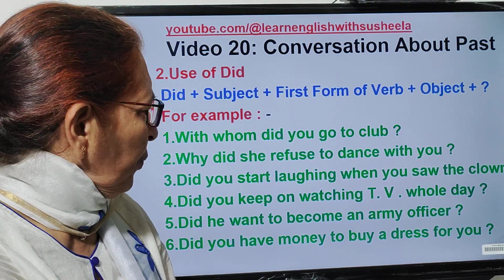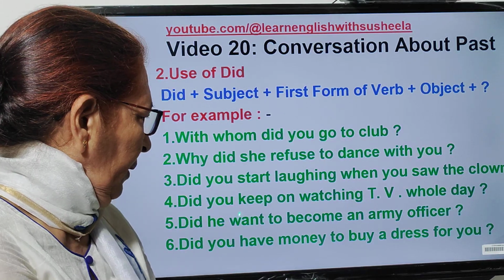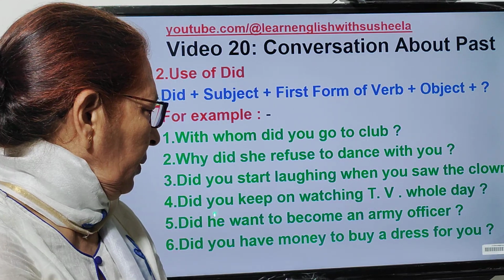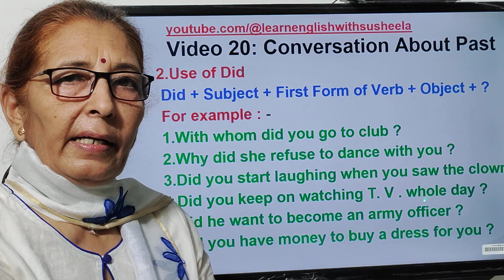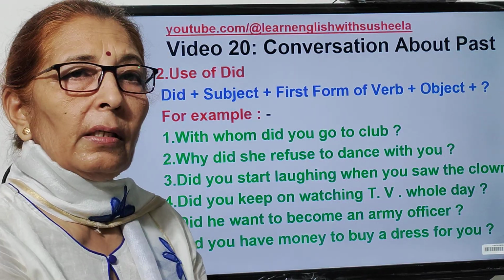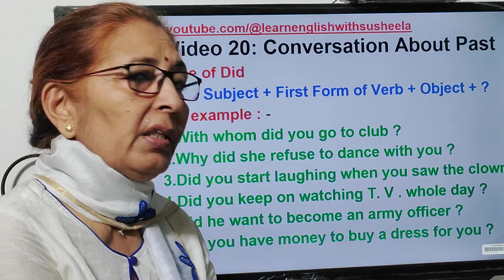Next, क्या तुम सारा दिन टीवी देखते रहे? Did you keep on watching TV whole day? So here again, positive or negative answer? We will say yes, I kept on watching TV whole day, or no, I didn't keep on watching TV whole day.